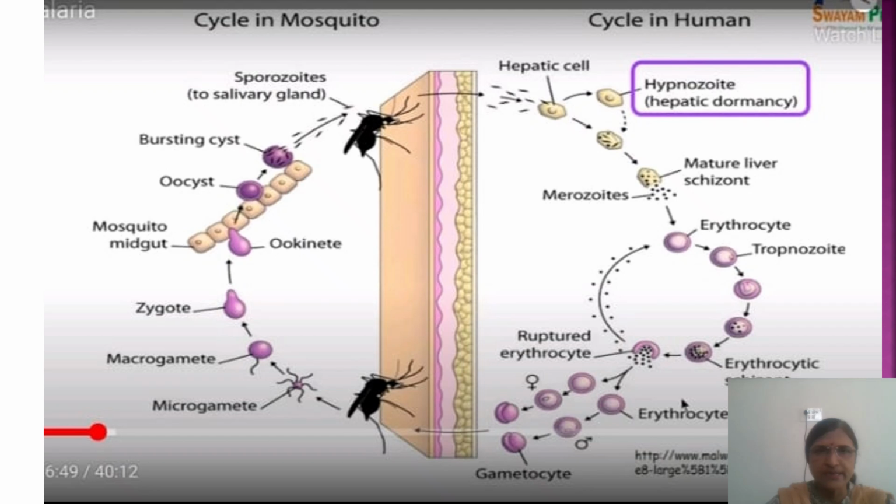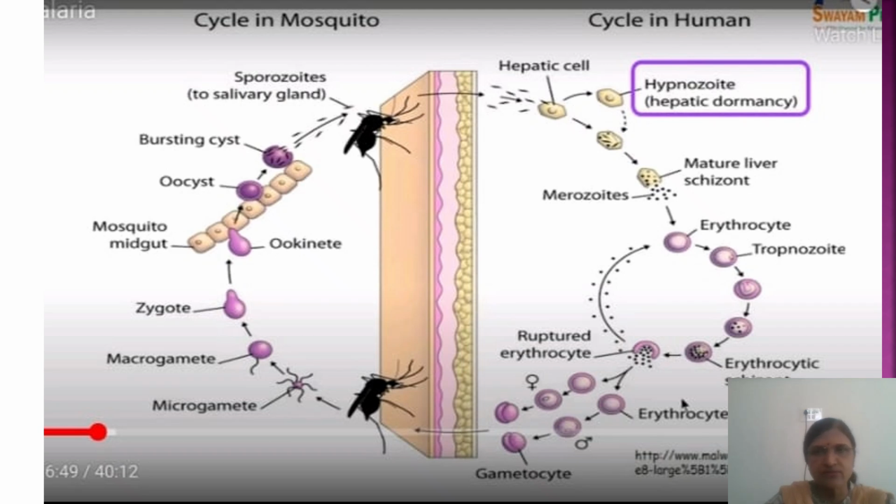So first, after the bite, sporozoites enter the skin, and then through the blood circulation they go to liver cells. There they develop into the schizont containing merozoites. This is called pre-erythrocytic schizogony, or pre-erythrocytic schizont formation. Then some merozoites in vivax and ovale go into a dormant stage; they are called hypnozoites, and after some days or months or years they may again cause infection, which is called relapse. Then after the schizont ruptures, the merozoites are released and infect RBCs.